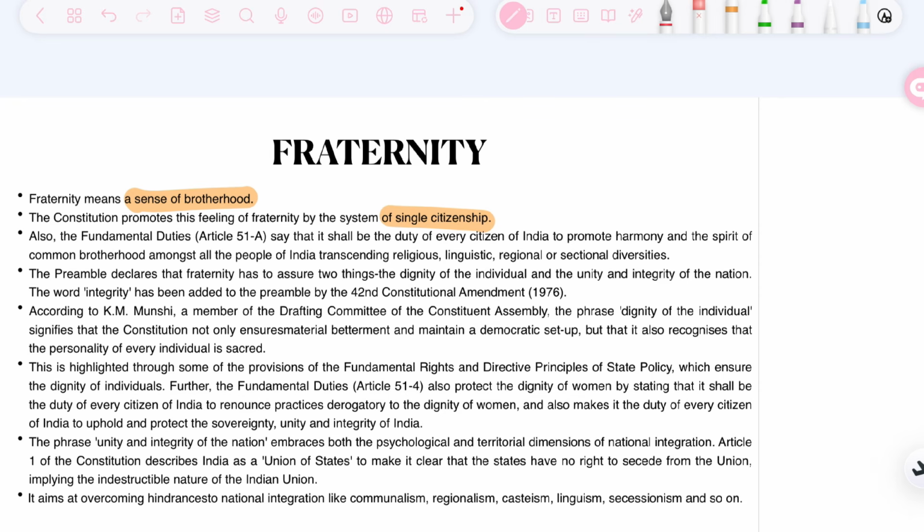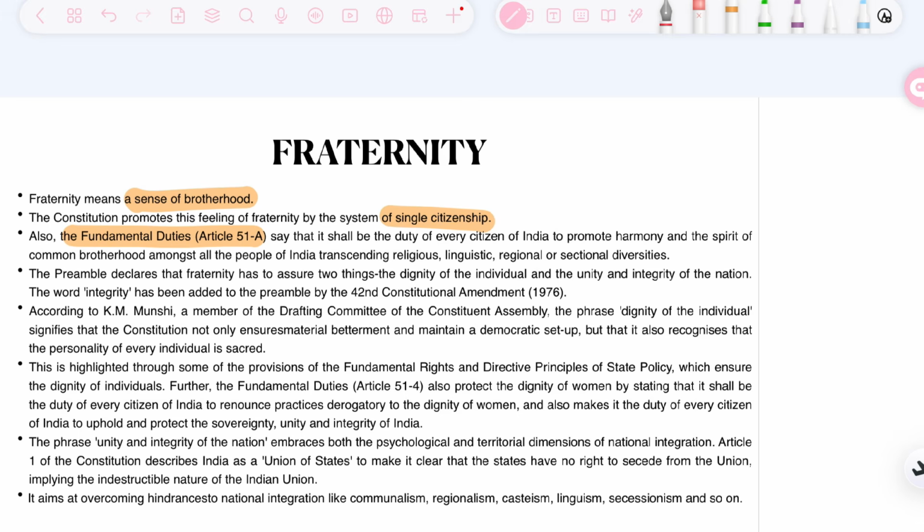Also, Fundamental Duty 51A says that it shall be the duty of every citizen of India to promote harmony and the spirit of common brotherhood amongst all the people of India, transcending religious, linguistic, regional and sectional diversity. So this fundamental duty also states that it is the duty of every one of us to have a sense of common brotherhood, a sense of common fraternity, and we should not be divided because of religious, linguistic, regional or similar differences. These are much smaller, and the common sense of brotherhood should be protected by all the citizens of India.